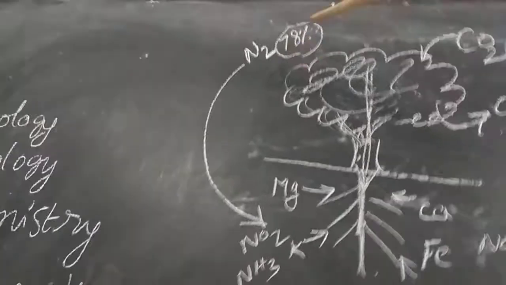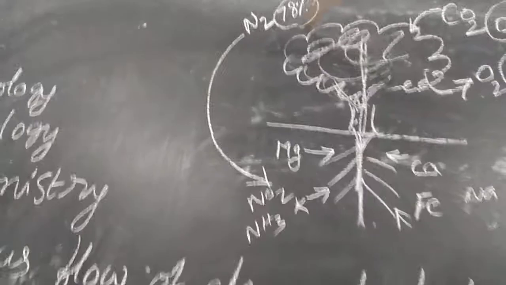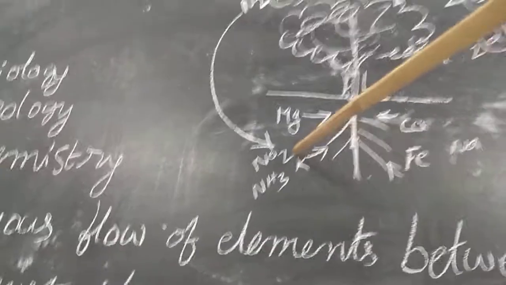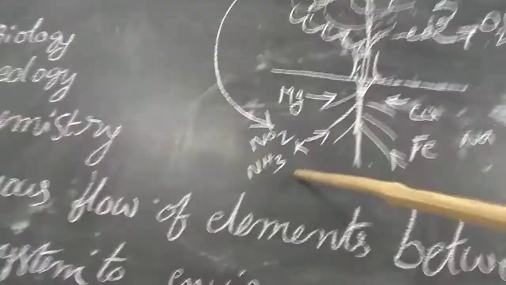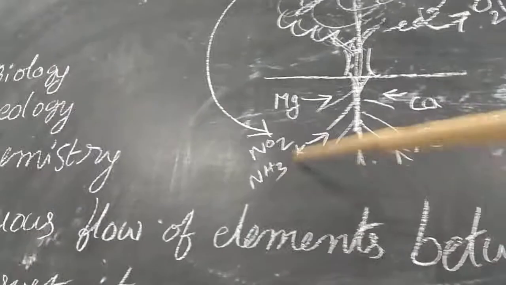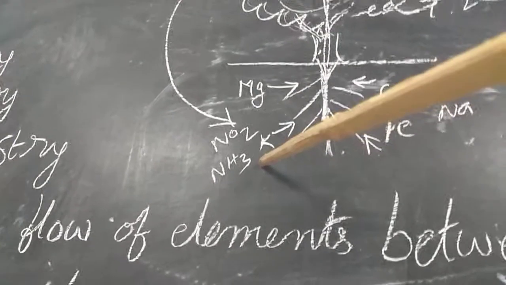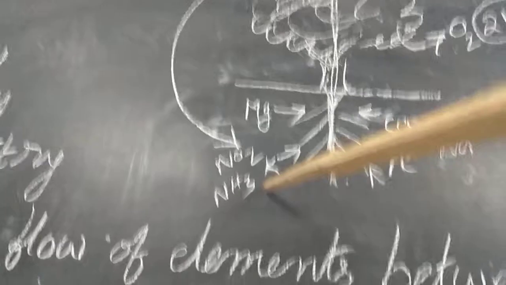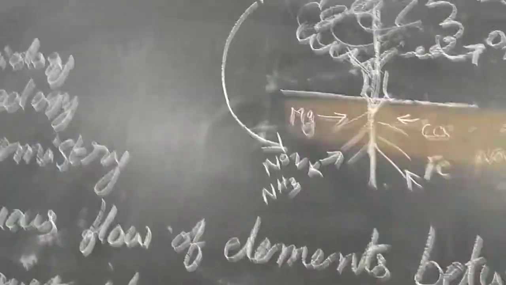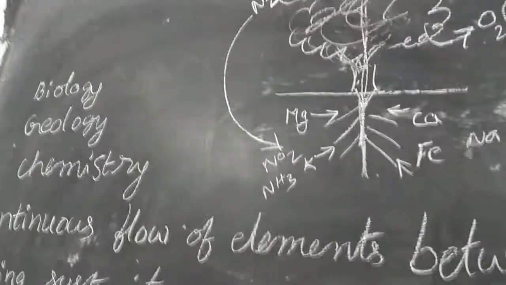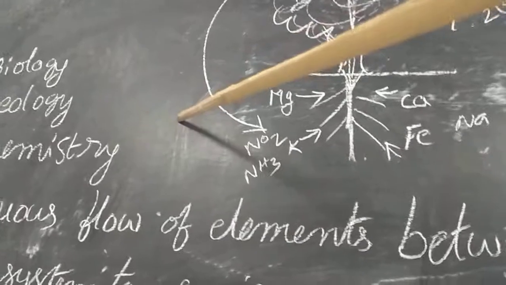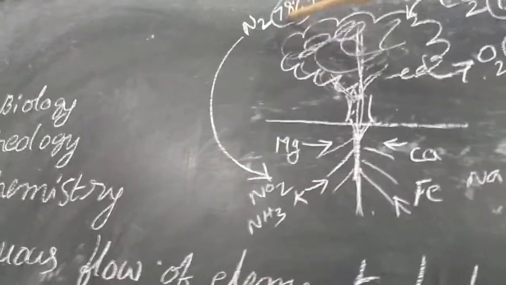Like that, nitrogen is also present, at about 78% in the atmosphere. It reaches the soil in the form of nitrates and ammonia, with the help of biological nitrogen fixation by rhizobium, or physical fixation by lightning, or chemical industries.